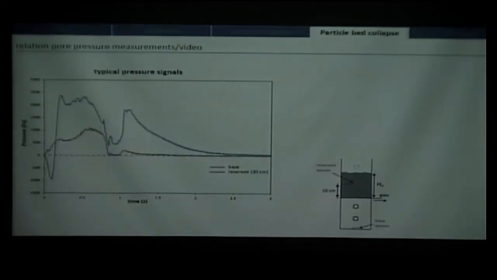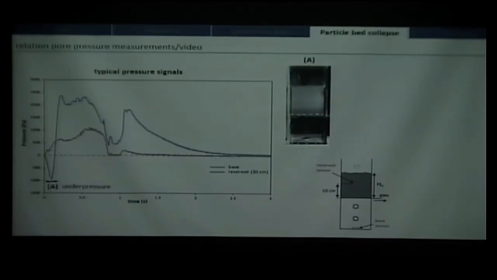So what kind of signal do we have for this type of experiment? I took two pressure sensors so we can see a bit more of what happens: the sensor at the base and the sensor in the reservoir, meaning 10 centimeters above the gate. For the base sensor, there are three phases.